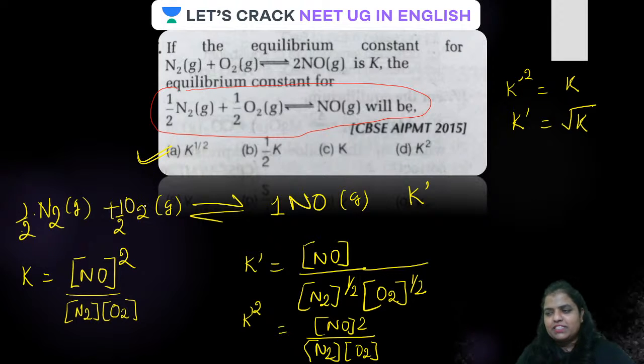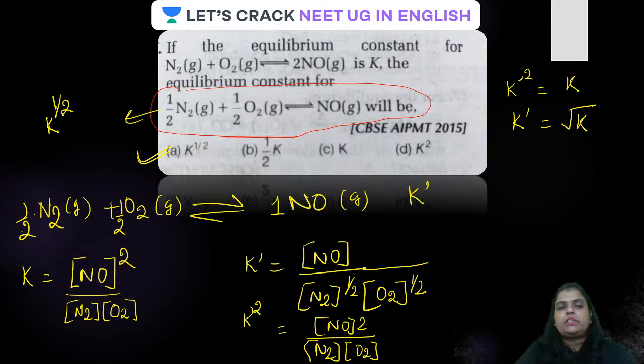Okay, the correct answer is A. I told you in the beginning, guys, always remember, if you really want to know the K of a new equation, which is obtained by multiplying the given equation by a suitable number, the K for the reaction will be simply raised to the power of the number by which the entire equation is multiplied. So the equilibrium constant for this reaction is going to be K raised to the power half. That will be square root of K. And why is it happening?